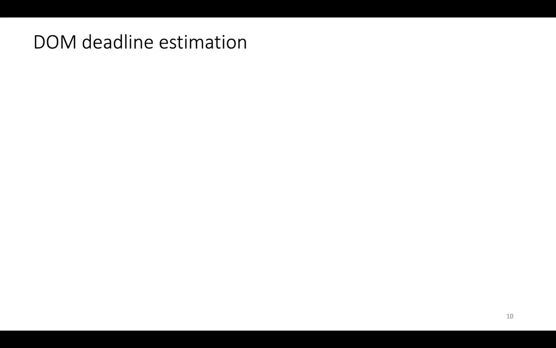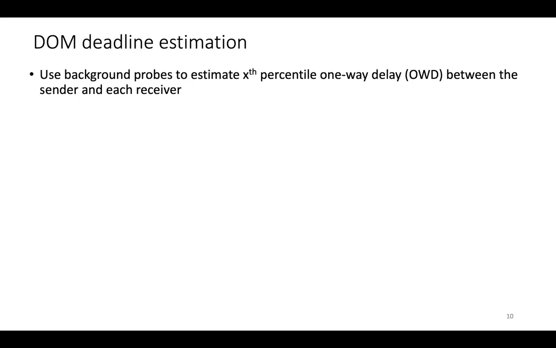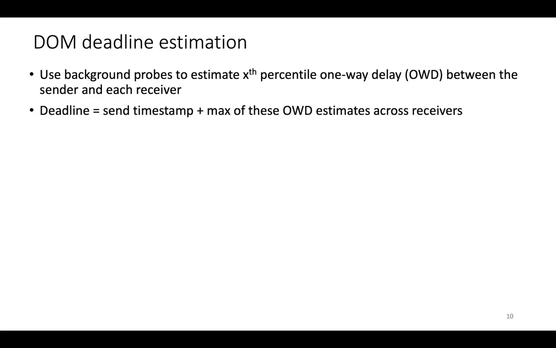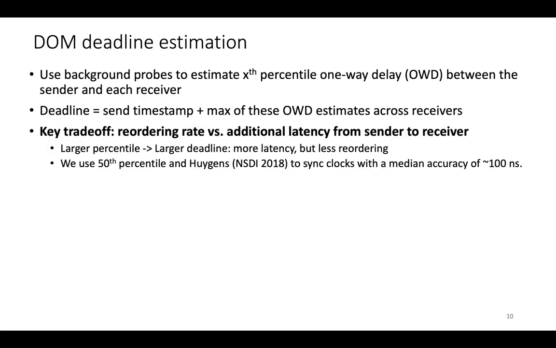So how do we estimate deadlines in DOM? We have background probes to get the one-way delay between the sender and each receiver. And we take the send time plus the maximum of these one-way delays to get the deadline. And the main trade-off is you can be extremely conservative by estimating one-way delays at a very high percentile, and you would significantly reduce the reordering and increase the frequency of the fast path, but your deadline would be really high, so your fast path latency would be quite high. It wouldn't really be a fast path after all.